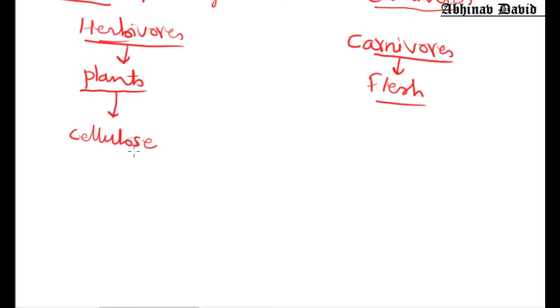Do you know we digest cellulose? Human beings cannot digest cellulose because we don't have enzymes to digest that. And even those organisms which are herbivores, they are not digesting the cellulose easily. They can digest the cellulose, but they have to chew the food again and again.